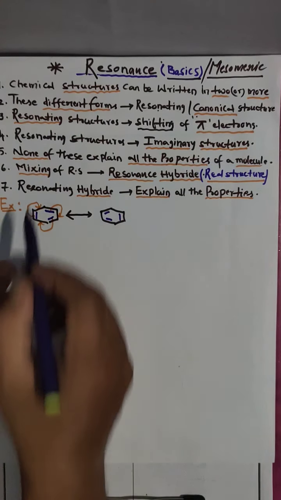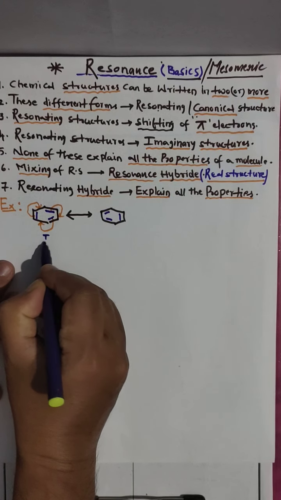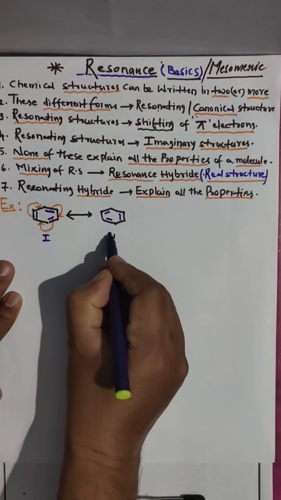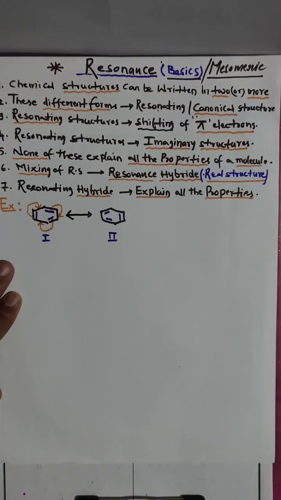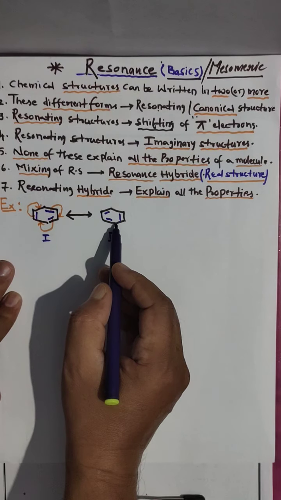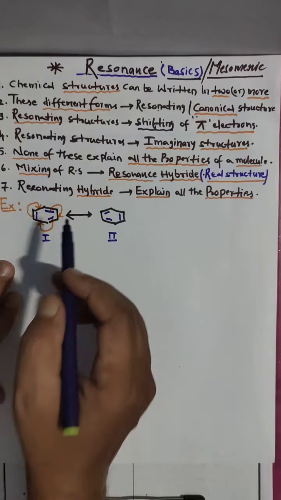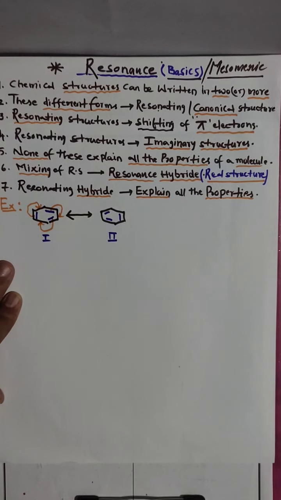Next. None of these, the first structure or the second structure, explains all the properties. This structure or this structure can't explain all the properties of benzene. Why? Look here.